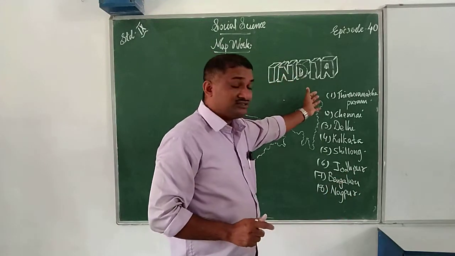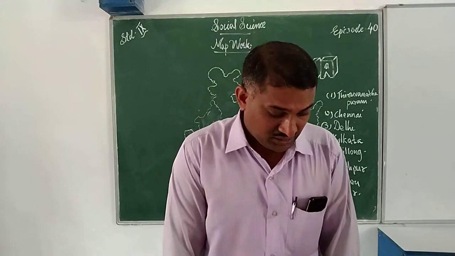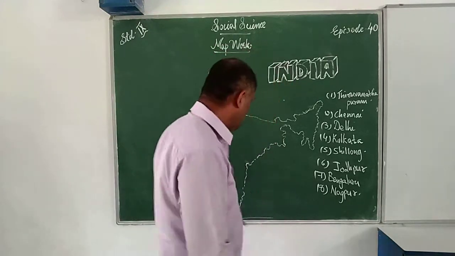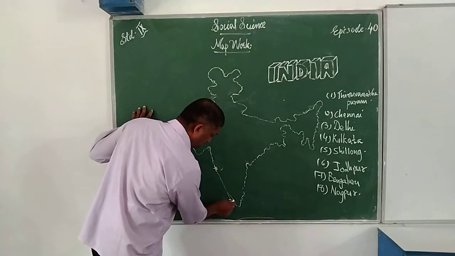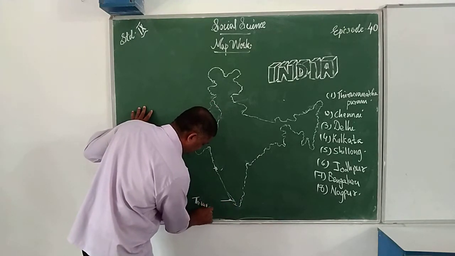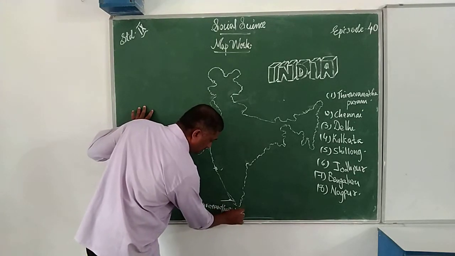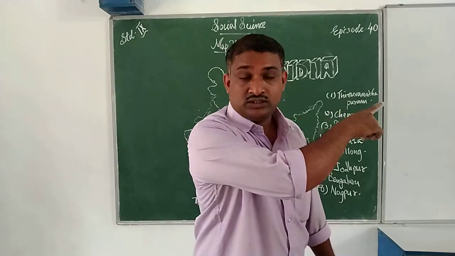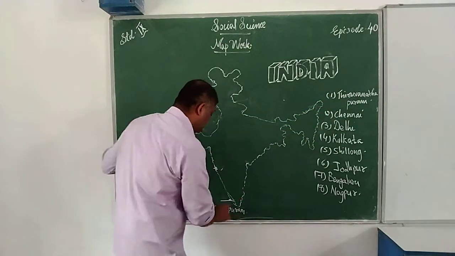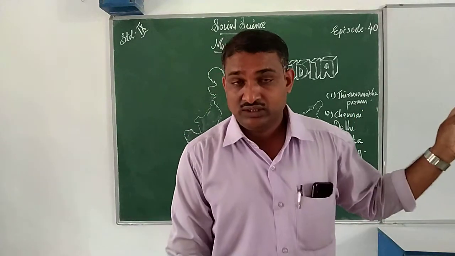So these cities you want to locate. First one, that is nothing but Thiruvananthapuram. Where it is located, you know very well. That is in our state. Here, Thiruvananthapuram. Which is the first question? Locate and label the following cities. First one, Thiruvananthapuram. So locate it here.